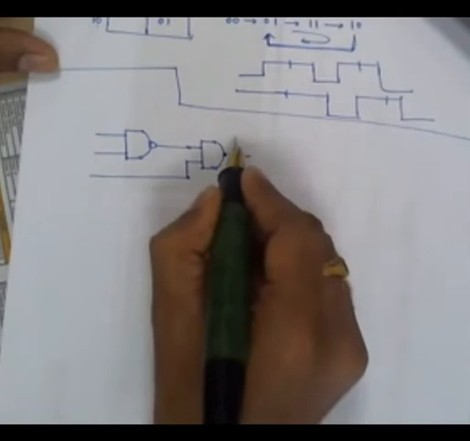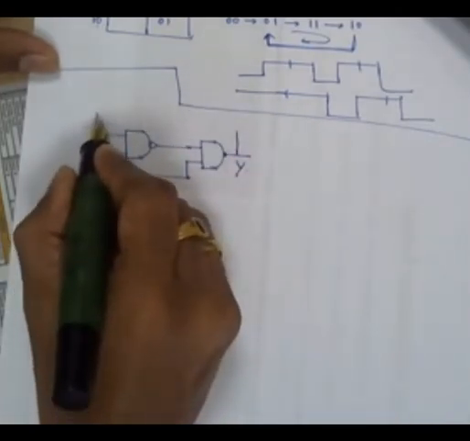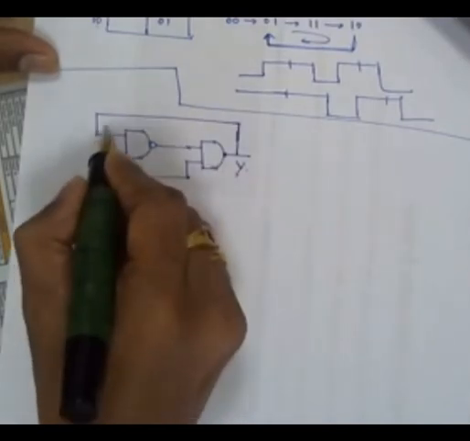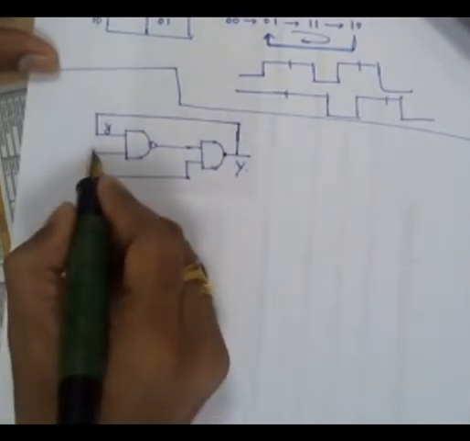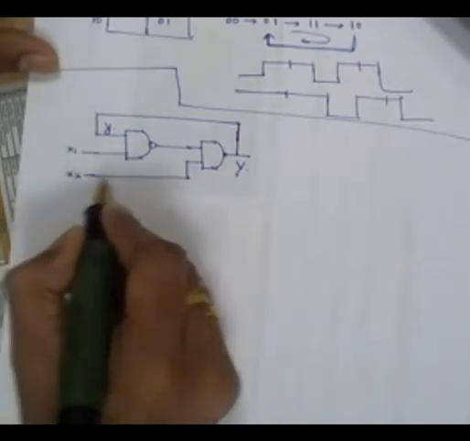Capital Y, this is small y, and this is x1, x2, x1, x2 now, right?